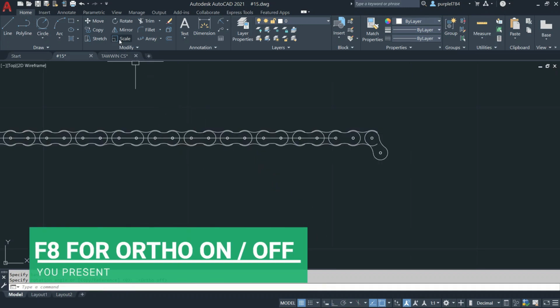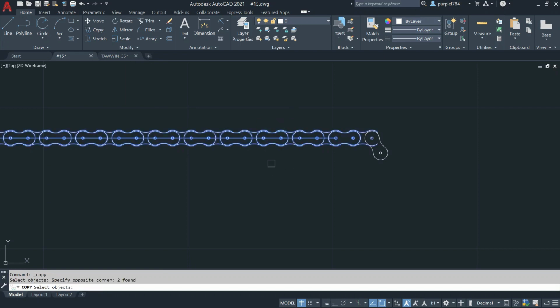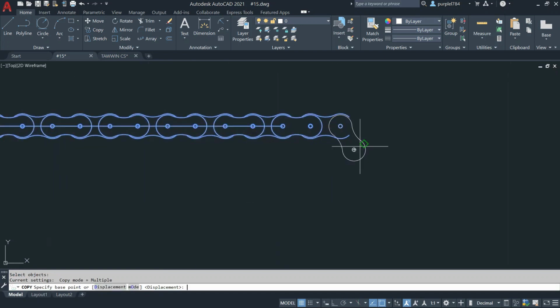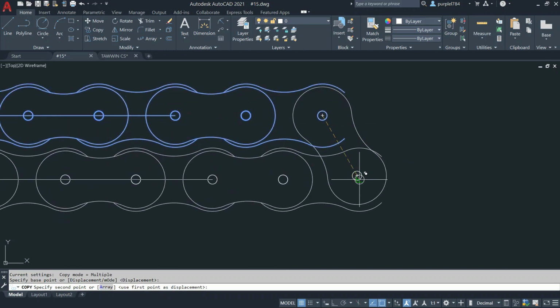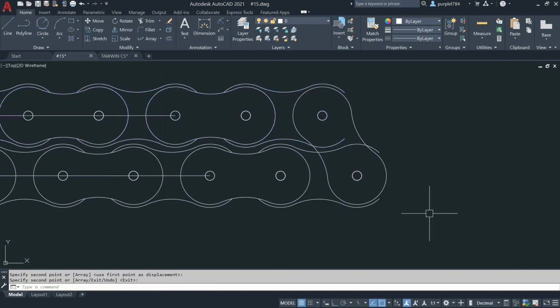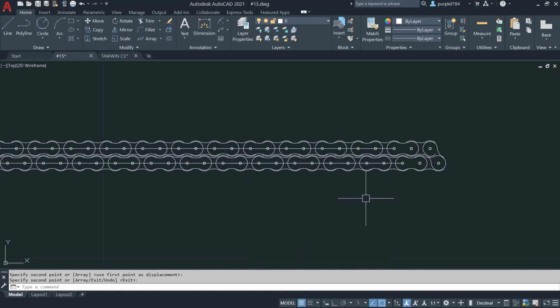I will copy the chain length. So click on the copy. Select the object. Press enter. Click here. Then click here. Press enter. This way I will copy 2 more chains.